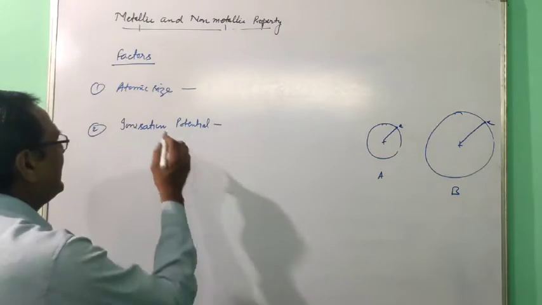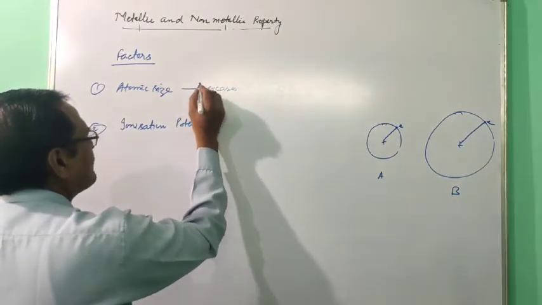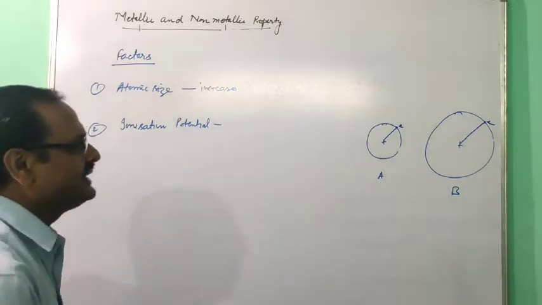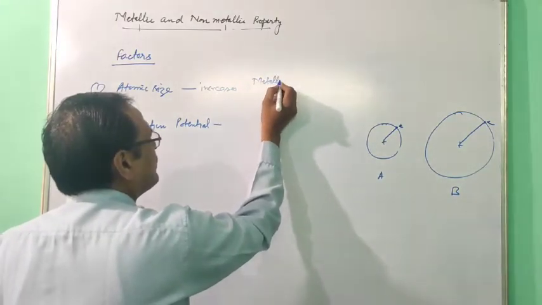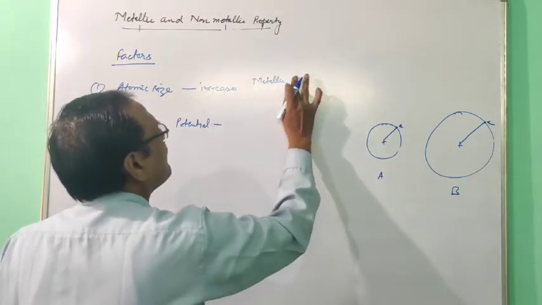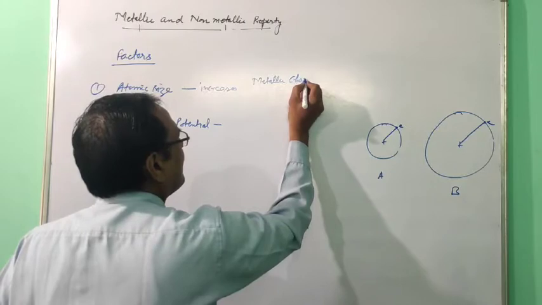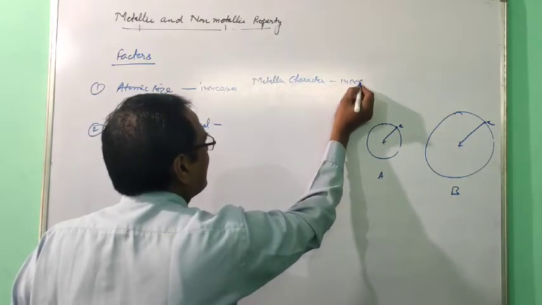So as atomic size increases, metallic character increases.